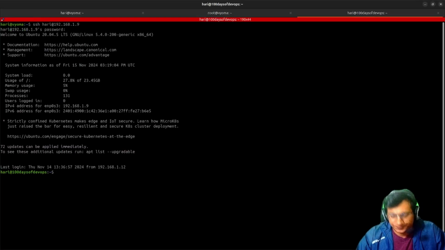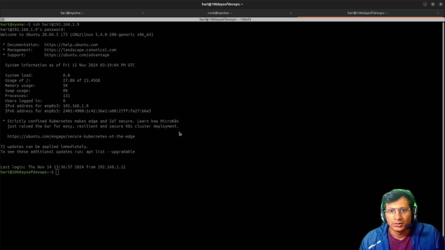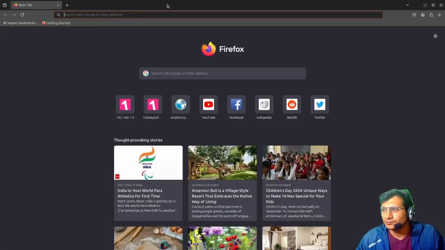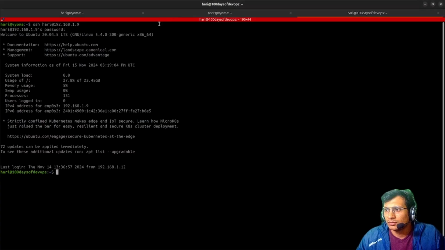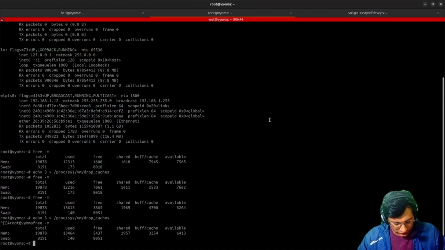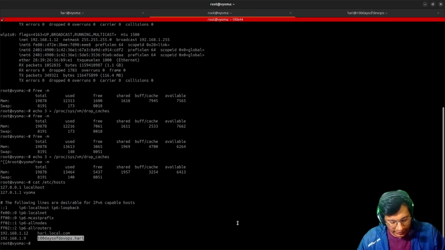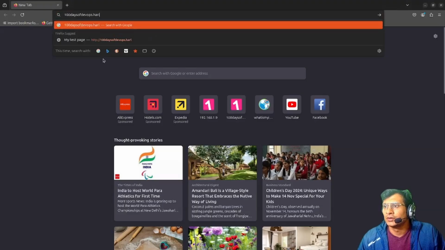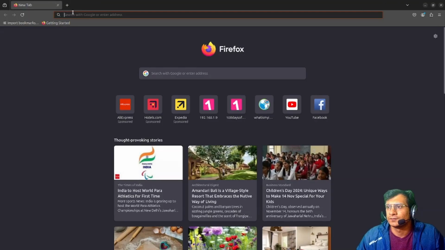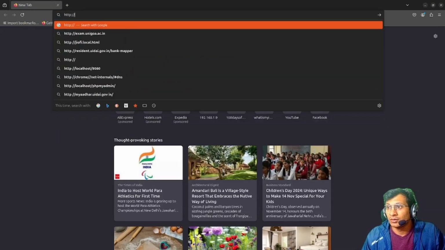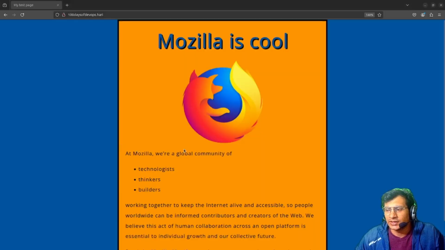It is connected. Earlier we have seen that we have installed Apache on this server, in previous sessions. Let me just open my Mozilla. One more thing I need to check, which was cat /etc/hosts. Here this is our domain name, which we have assigned to this particular IP. So yeah, our Apache server is running right now.